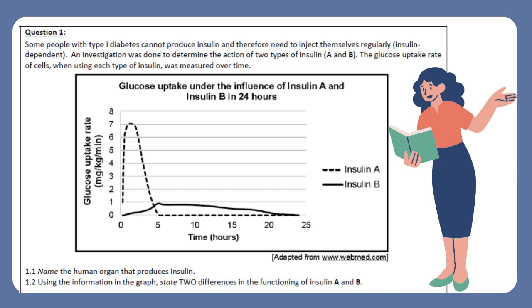Question 1. Some people with type I diabetes cannot produce insulin and therefore need to inject themselves regularly, insulin-dependent. An investigation was done to determine the action of 2 types of insulin, A and B. The glucose uptake rate of cells when using each type of insulin was measured over time. 1.1 Name the human organ that produces insulin. 1.2 Using the information in the graph, state 2 differences in the functioning of insulin A and B.